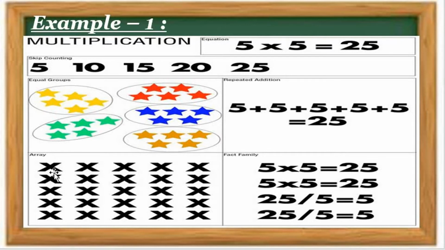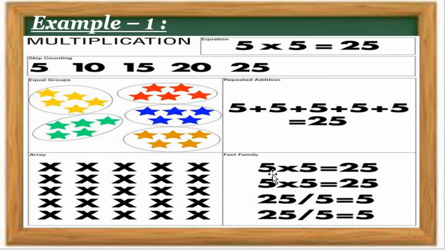Now it is in the form of an array. 1 2 3 4 and 5. In the first row, in the first column, how many stars are here? 1 2 3 4 and 5. Now we check the rows. 1 2 3 4 and 5. 5 rows and 5 columns. This 5, 10, this 5, 15, this 5, 20 and this 5, 25. So there are 5 rows and 5 columns. So how can we write? 5 5s are 25. Got my point, all students?